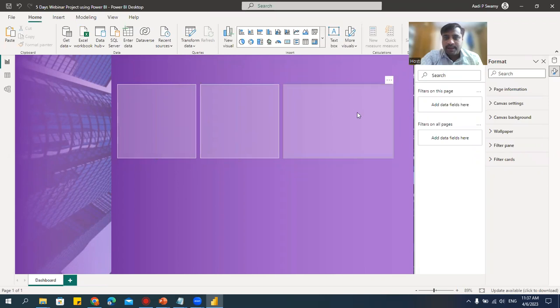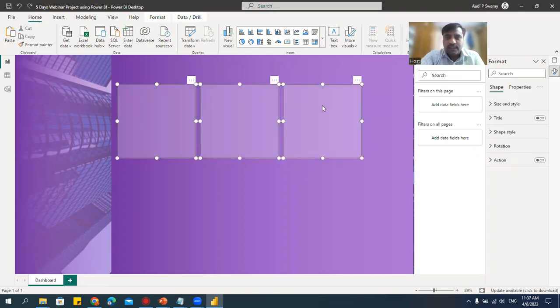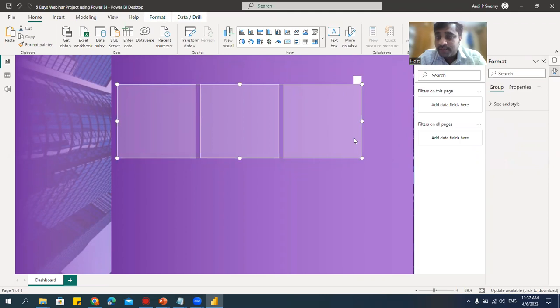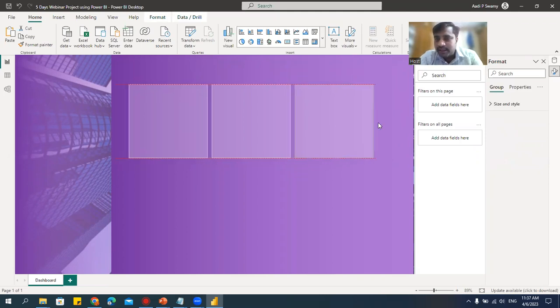Okay. So what I'll do, select this and right click. I have something called group. Group it. This is for designing, I'm telling. Now let me just drag it. This one.